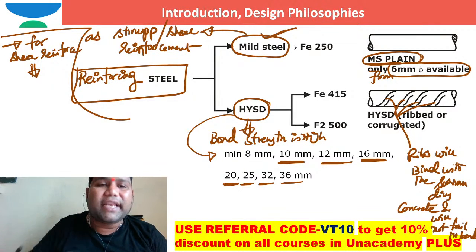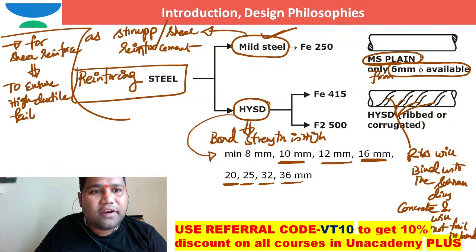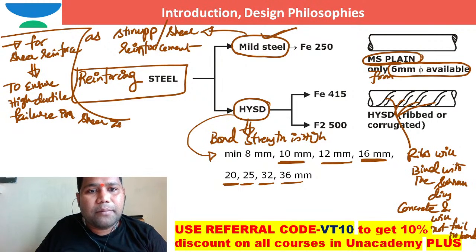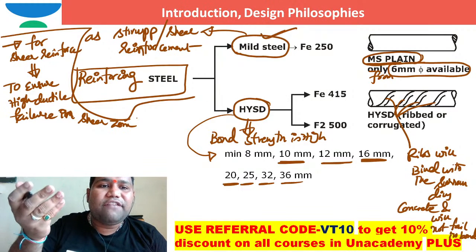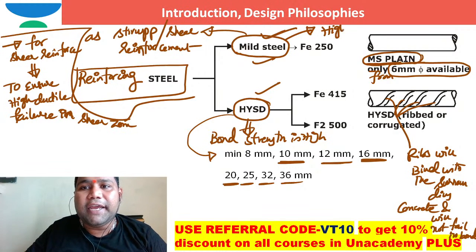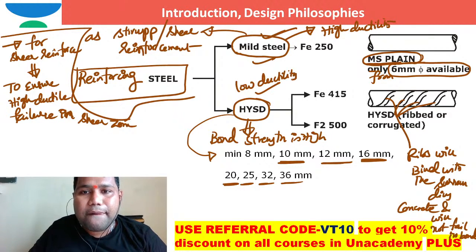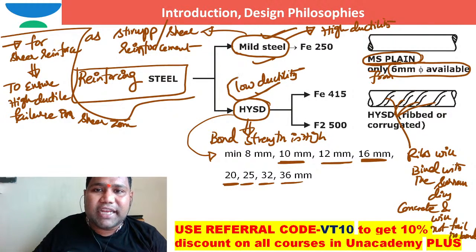To ensure a ductile failure in the shear zone, out of mild steel and HYSD steel, mild steel has high ductility, whereas the disadvantage of HYSD bars is low ductility. Even though the strength is high for HYSD bars, its ductility is low.